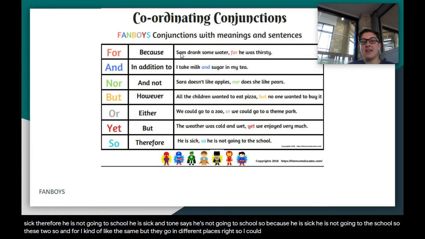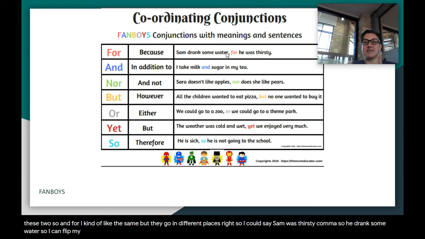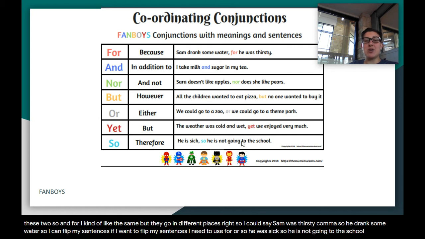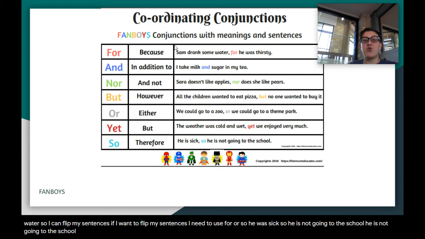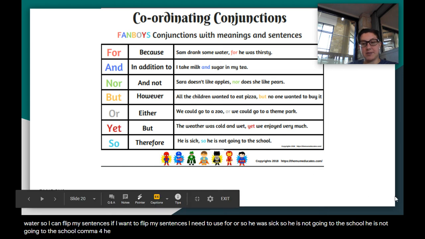So I could say, Sam was thirsty, comma, so he drank some water. So I can flip my sentences. If I want to flip my sentences, I need to use for or so. He was sick, so he is not going to the school. He is not going to the school, comma, for he is sick.